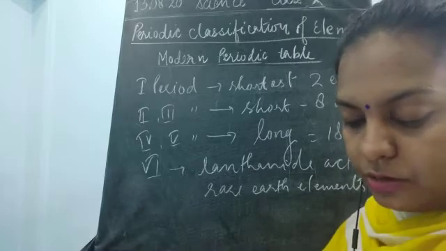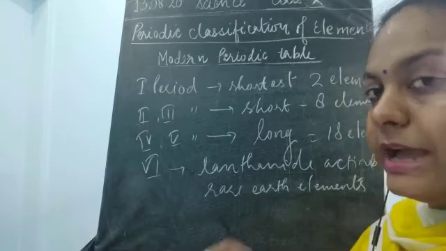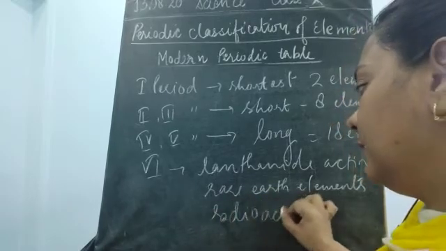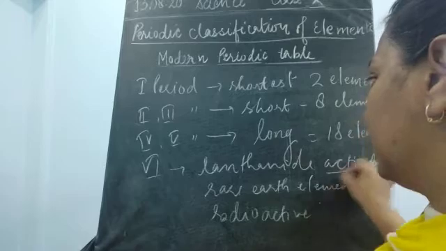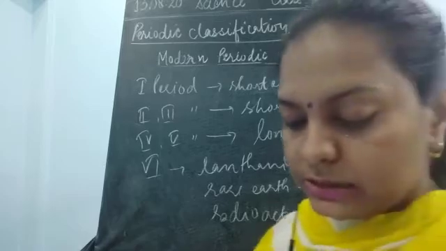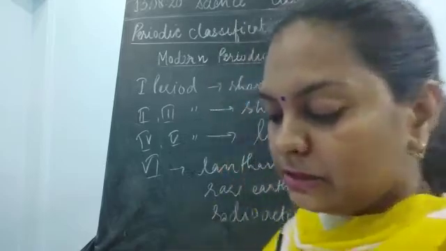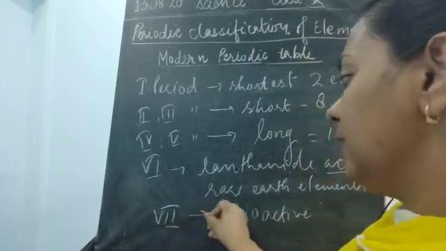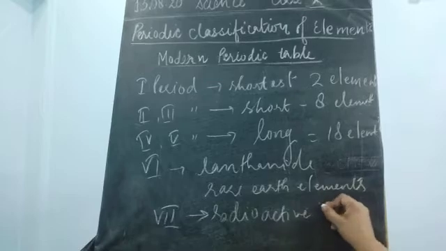They also have the radioactive property, which is also known as actinides. The actinides are present in the 3rd group and period number 7. So the 7th period has radioactive elements, and they are known as the actinides.